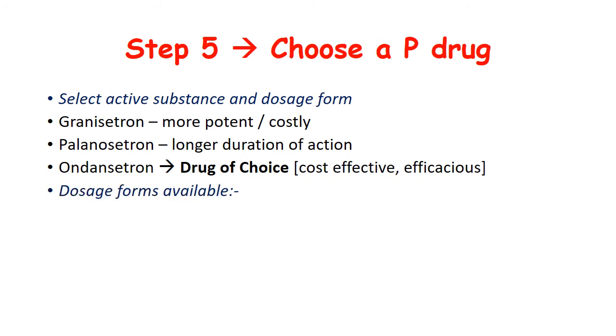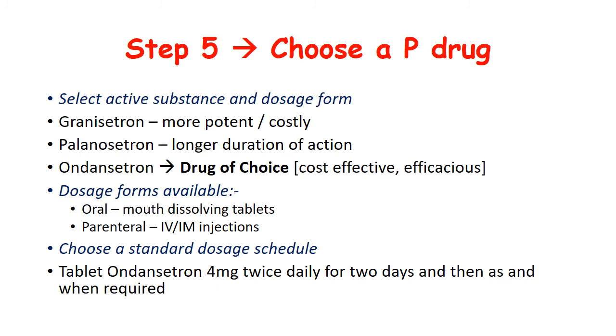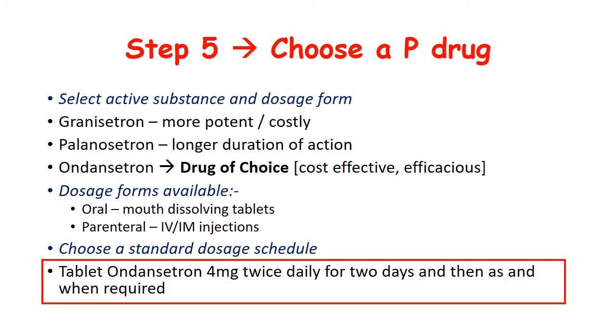How can we give ondansetron? It is available orally as mouth dissolving tablets. Parenterally, it is available as an IV injection. In this case, we have no need for injections. We can simply give tablet ondansetron 4 milligram twice daily for 2 days, and then as and when required. So in this way, we can choose a P drug depending on a specific condition.